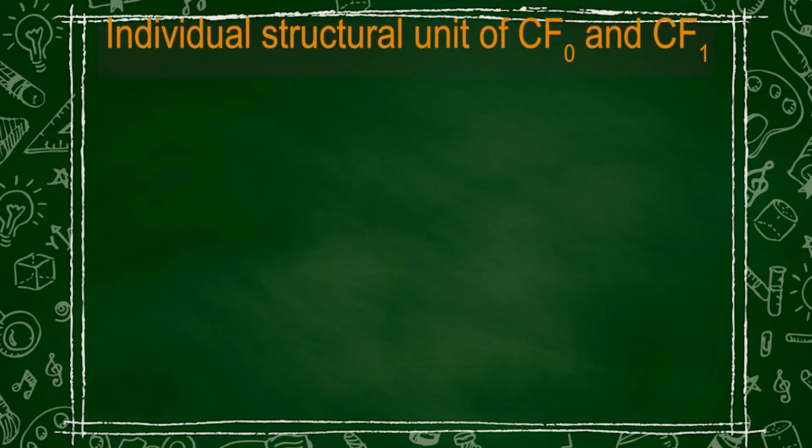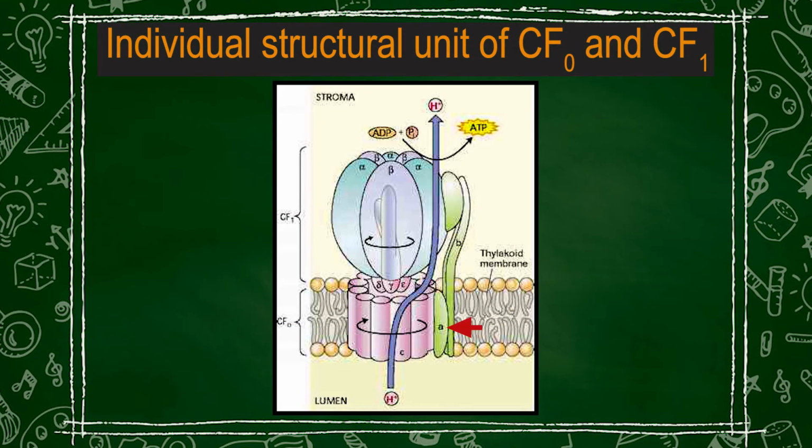Now, let us come back to CF0. The A and B proteins help in fixing the CF0-CF1 complex on the membrane, whereas the subunit C, which is arranged perpendicular to the plane of the thylakoid membrane, is present in 10 to 12 copies which are arranged in 2 concentric circles.